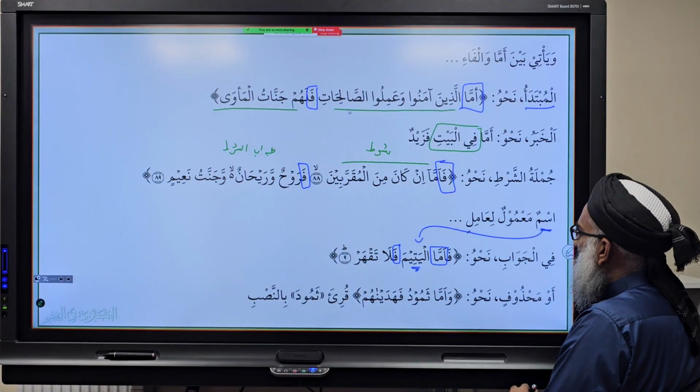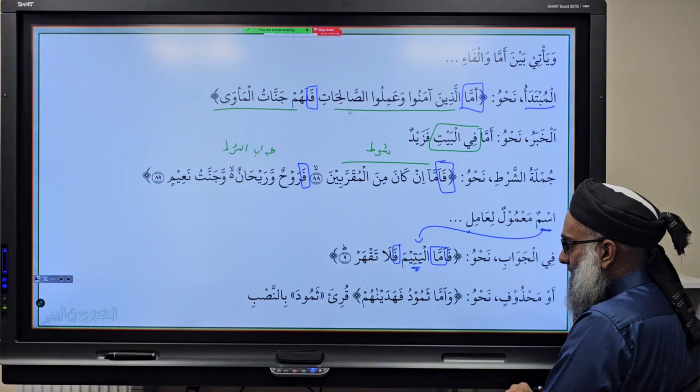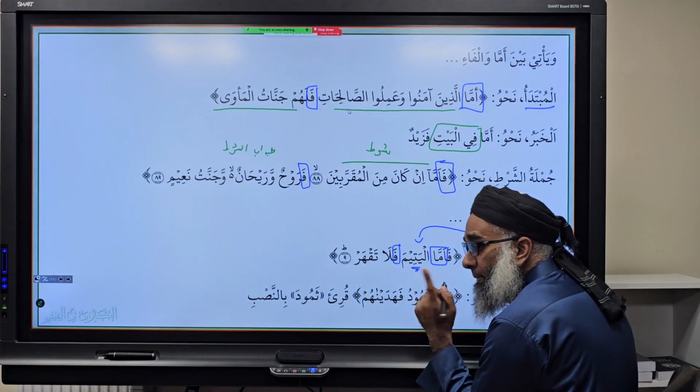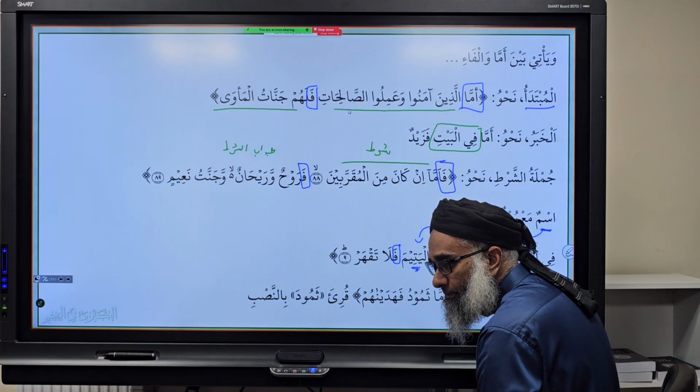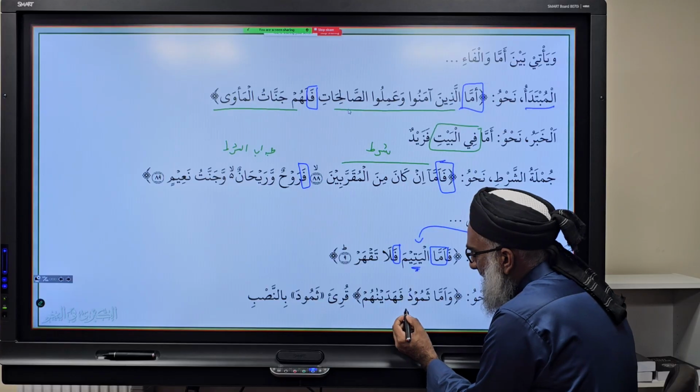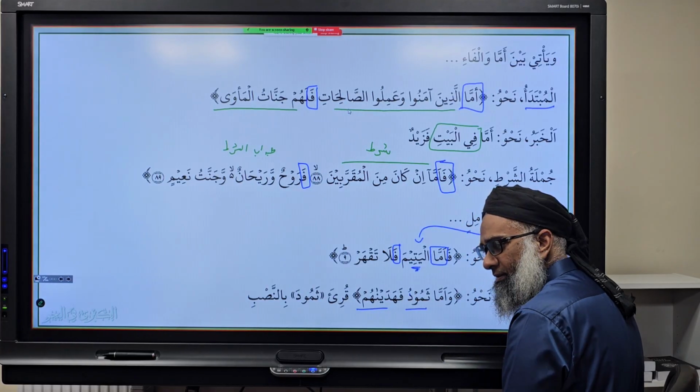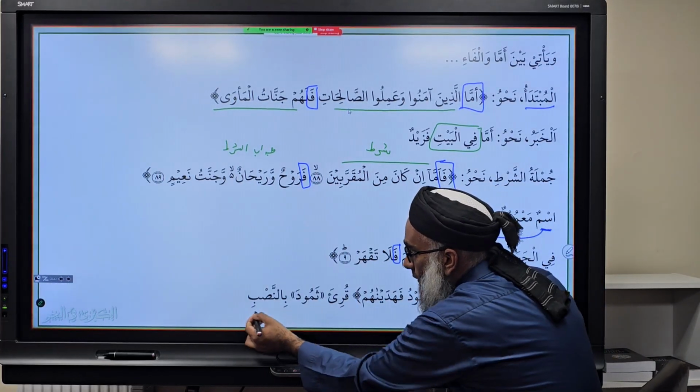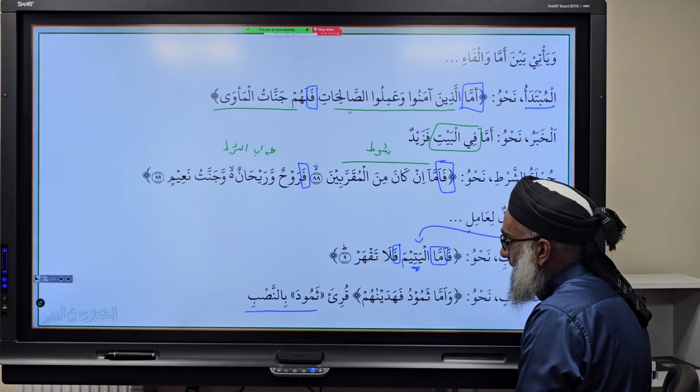Another situation we have here, it can be mahdhuf. That is the amil of a mahdhuf. For example, here, awakya amma thamudu fa hadaynahum, isn't it? So now, amma thamudu, what's becoming tarkib? Mubtada. And hadayna becomes the khabar. But one qira'ah is what? Quri'a bin nasab.